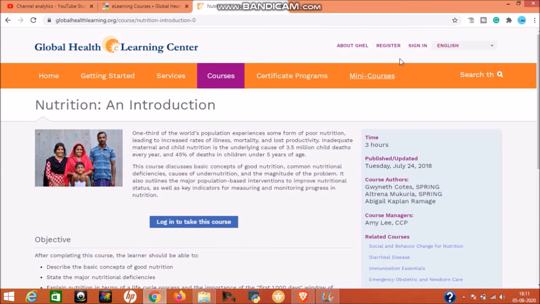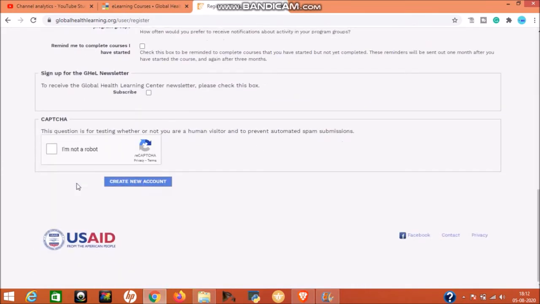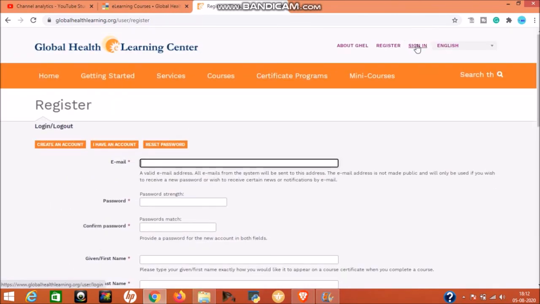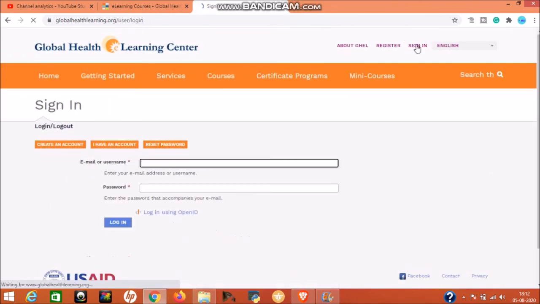So you can register here. Go to the register option, provide the information and create a new account. Then you will go to the sign in option. Under sign in, enter your email address or username and your password and go to the login option. Then you can start the course and learn it.